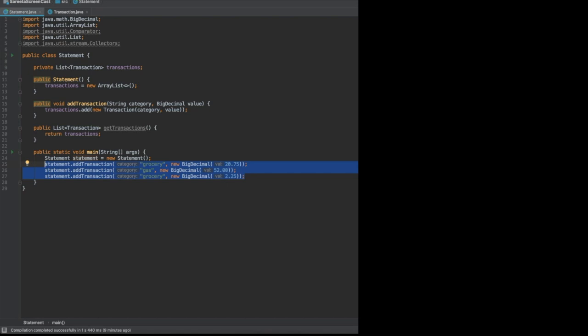Now, let's do a few operations on this class using the Stream API, and let's get started with looking for the largest transaction in a given month. And we will first do this with typical loops, and then we will try to implement the same with the Stream API. Let's get right into it.